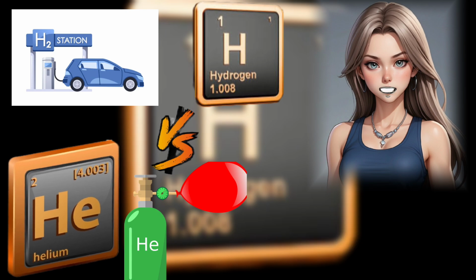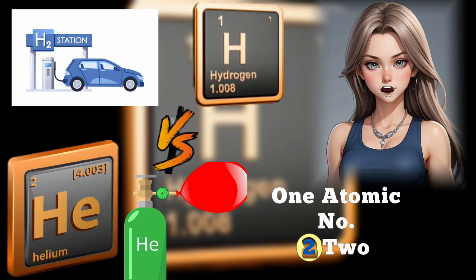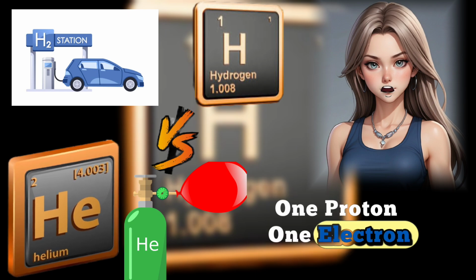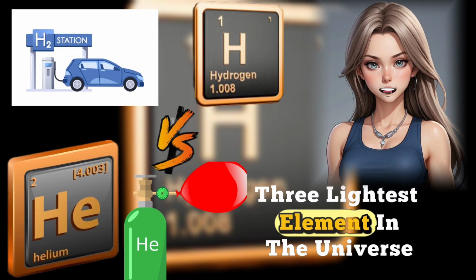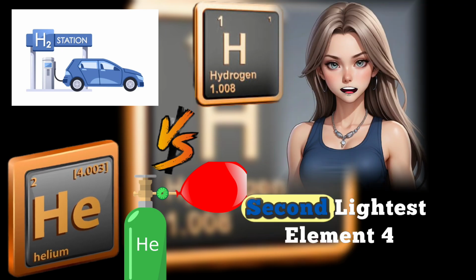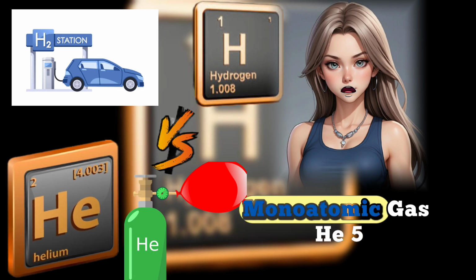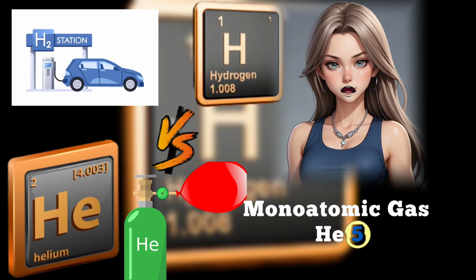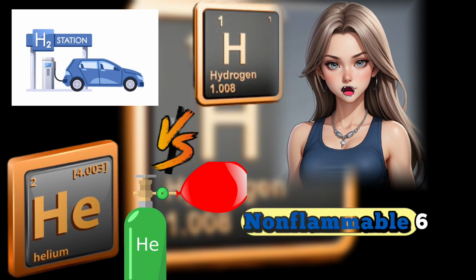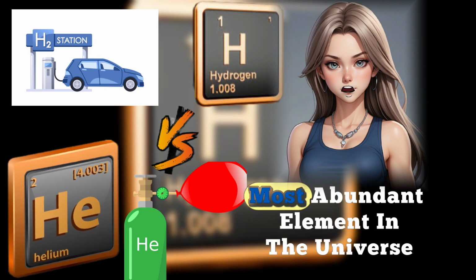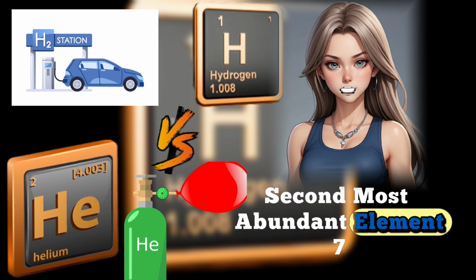1. Atomic number 1. Atomic number 2. 2. 1 proton, 1 electron. 2 protons, 2 electrons. 3. Lightest element in the universe. Second lightest element. 4. Diatomic gas, H2. Monoatomic gas, He. 5. Colorless, odorless, flammable. Colorless, odorless, non-flammable. 6. Most abundant element in the universe. Second most abundant element.